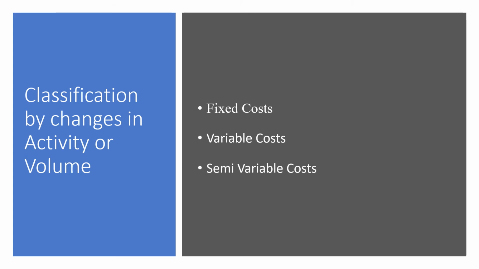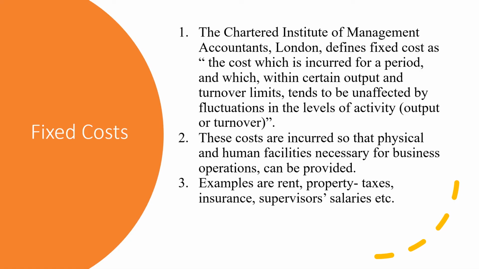The next classification about the cost is according to the changes in the activity or volume. So on the basis of changes in the activity or volume, cost can be classified into three types, that is fixed cost, variable cost and semi-variable cost. So we will look into each one again. Fixed cost. Now let us look into the definition given by the Chartered Institute of Management Accountants. Fixed cost is the cost which is incurred for a period and which within certain output and turnover limits tends to be unaffected by the fluctuations in the level of activity.